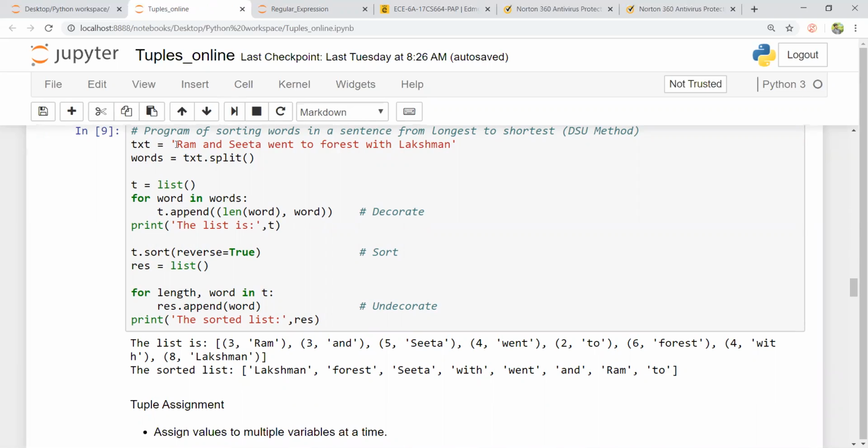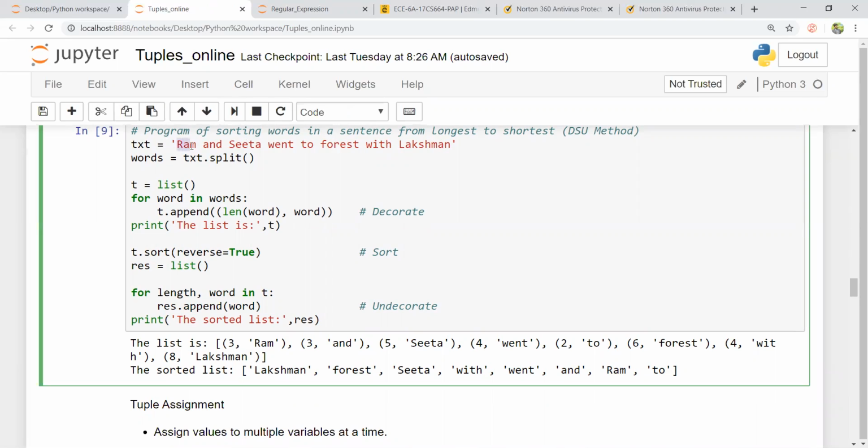I want to generate a list of words in descending order of length. Lakshman has the largest number of characters in this text, so Lakshman would be first, forest would be second, and likewise.